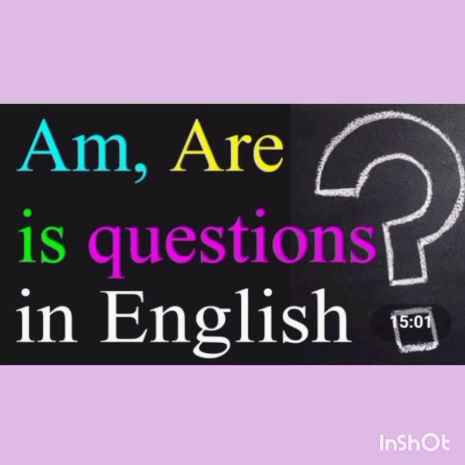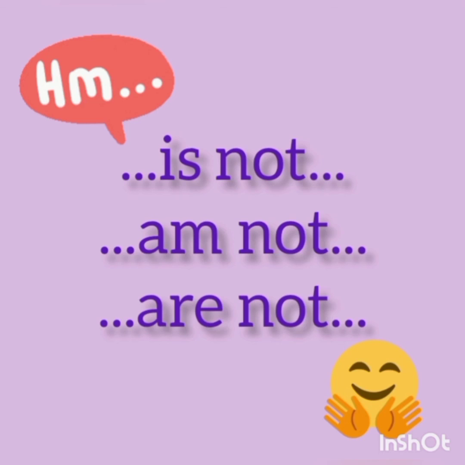Am, is, are are also used to ask questions in English. For example, are you alright? Are you from Jalandhar? Is she an engineer? Am I right? Are they playing hockey? Is she nice? Am I your friend? Are we students? Is he a new learner? Is he looking for his car? Students, remember that these questions are simply answered in yes or no.